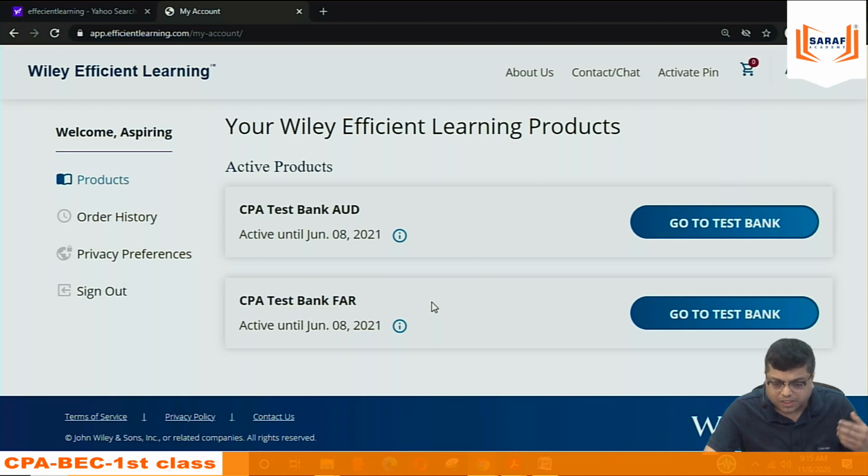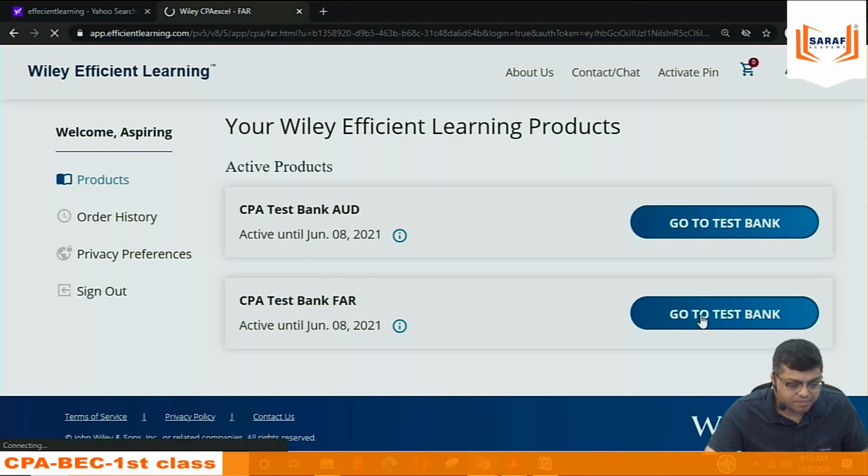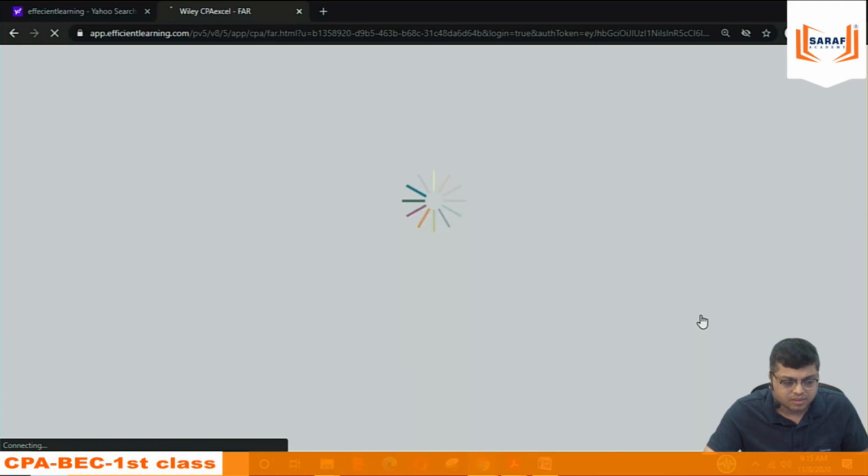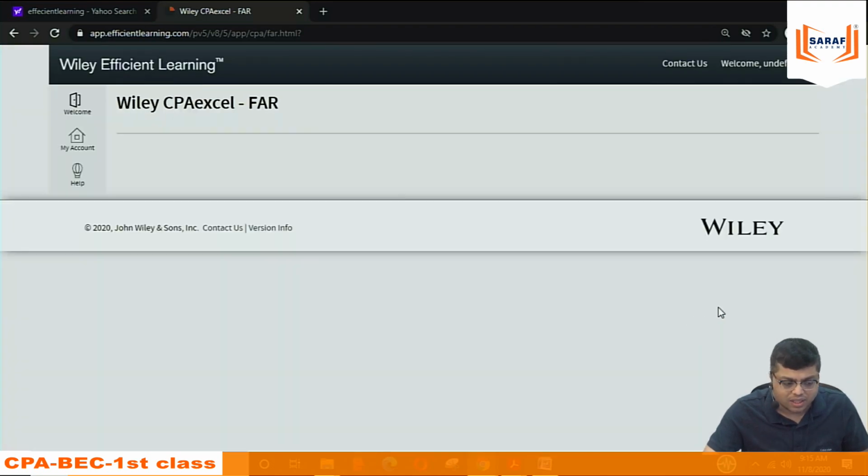I will also purchase the VEC question bank in the coming one or two days, because for doing the questions in the class, I have to have that question bank. Suppose I am going into CPA test bank FAR. This is $150, you can say in Indian currency INR 12,000.